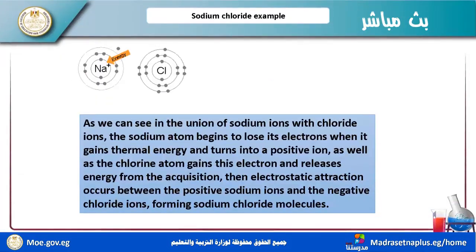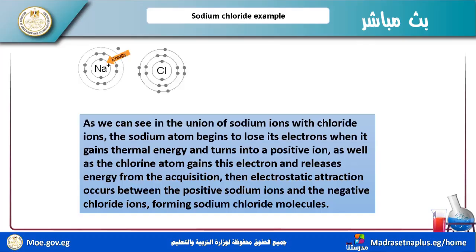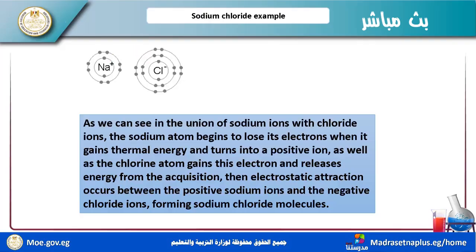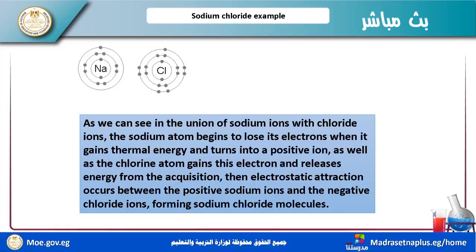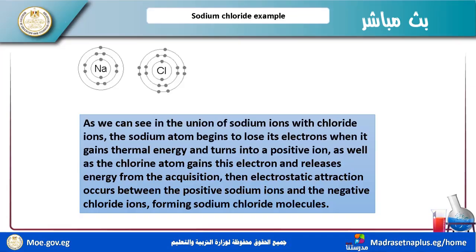Now we have in this example Na converting into Na+, which is attracted to the chloride ion. We can see the cations and anions attracted to each other: sodium ion with chloride ion. This sodium atom begins to lose its electron when it gains thermal energy and turns into a positive ion, called the cation.